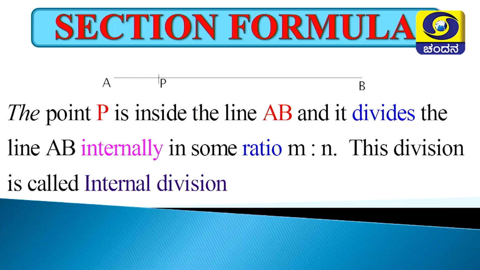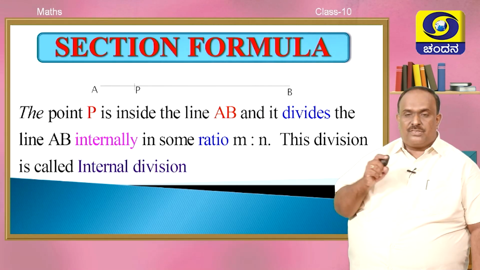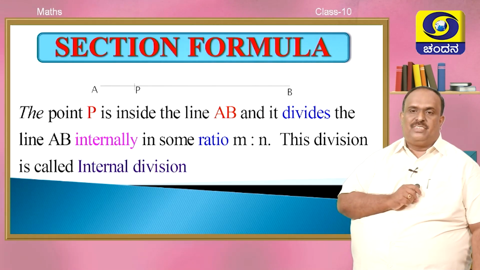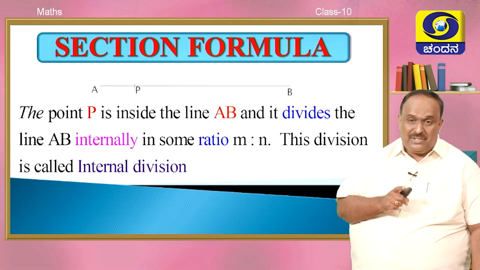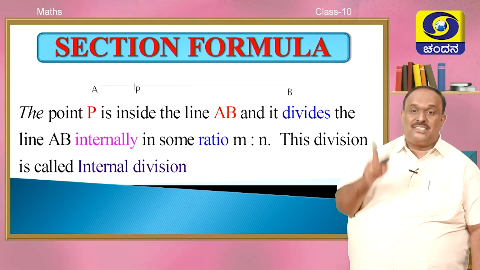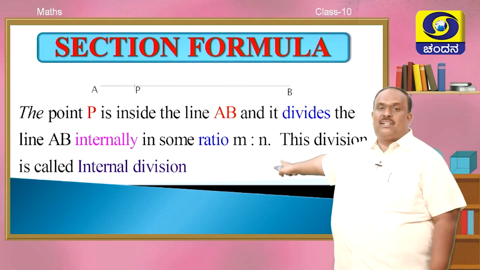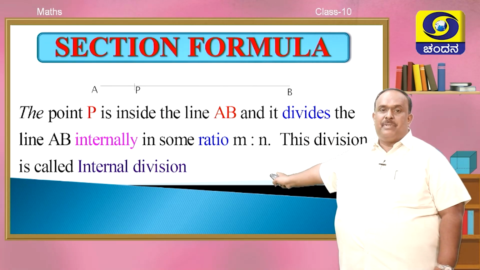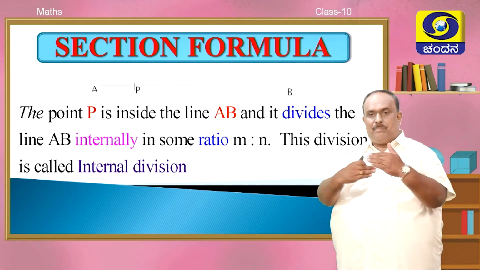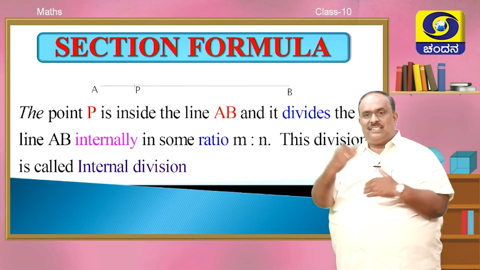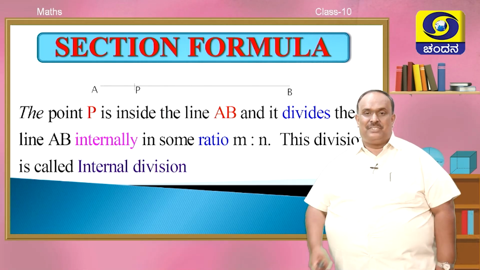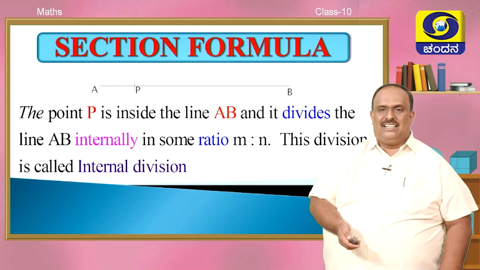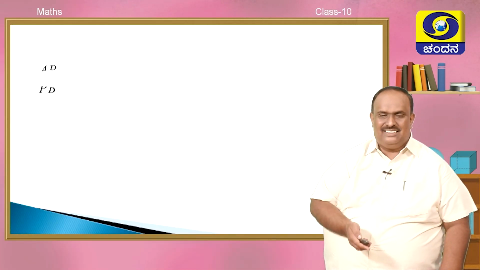Right? Now, in this class, we shall focus on all such divisions. I mean to say all such sections in the particular ratio M is to N. AP is to PB is M is to N, means AP over PB is M by N. Section formula. I welcome you people to know more and apply section formula here.